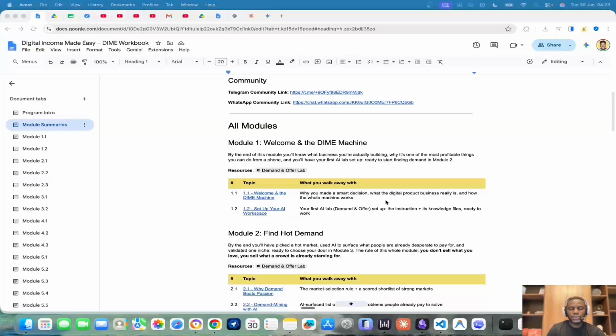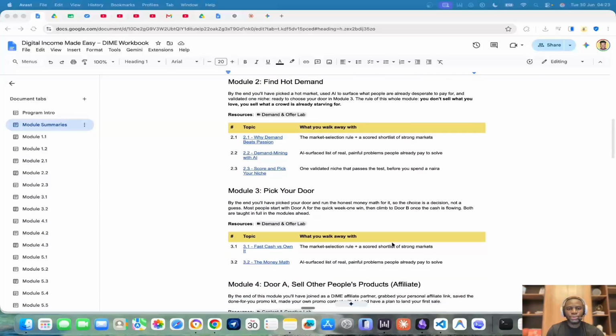So as you can see, we have a number of modules to complete in the Dime program, and this depends on how far you're willing to go. Module one is basically this introduction, and I will show you how to set up your AI workspace on whatever tool you are using. Maybe it's ChatGPT, Claude, or Gemini, which is your major AI tool that you're going to need throughout. You're going to become really great friends with your AI tool, because that's the whole point of this program.